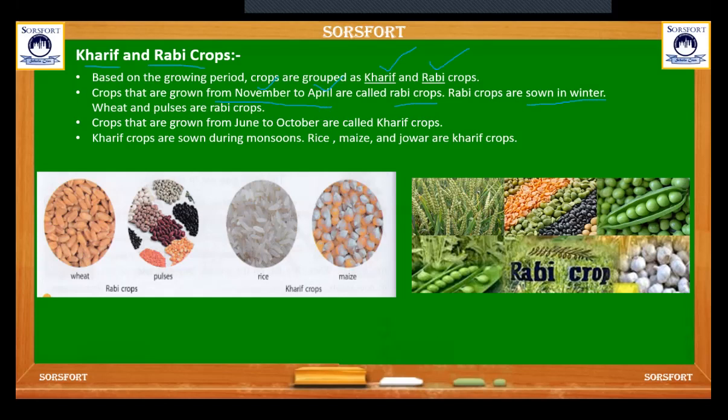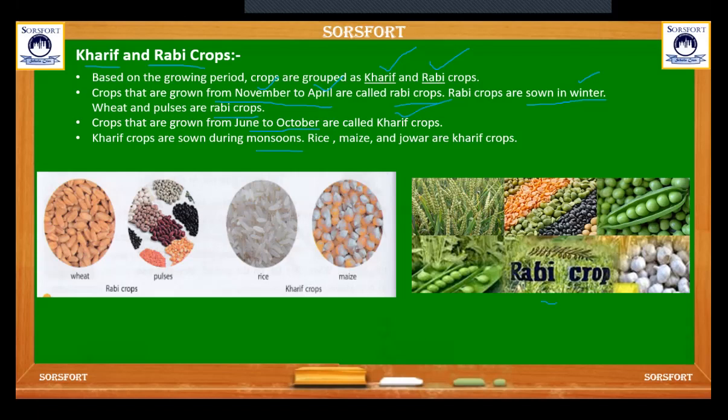Wheat and pulses are Rabi crops. Crops that are grown from June to October are called Kharif crops. Kharif crops are sown during the monsoon. For example, rice, maize and jowar are Kharif crops.